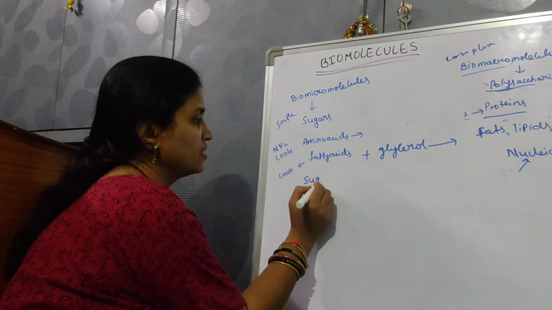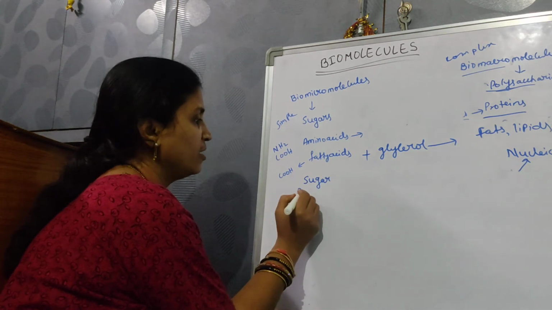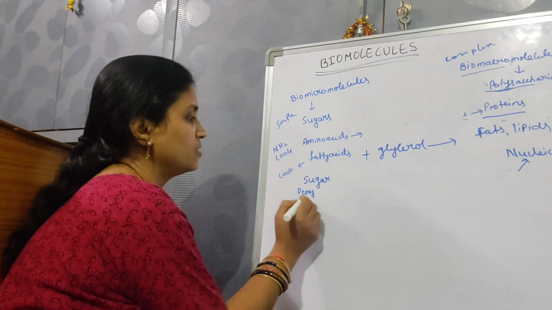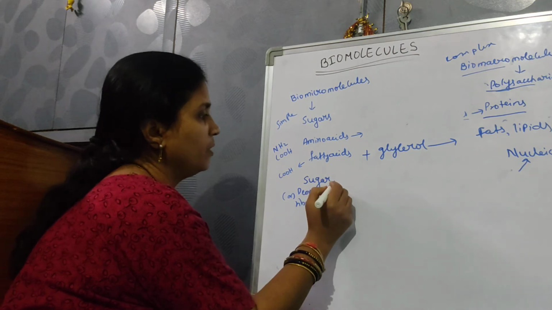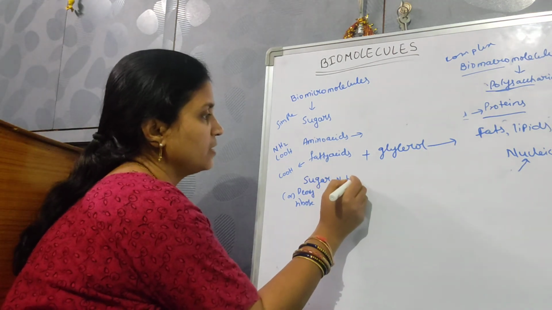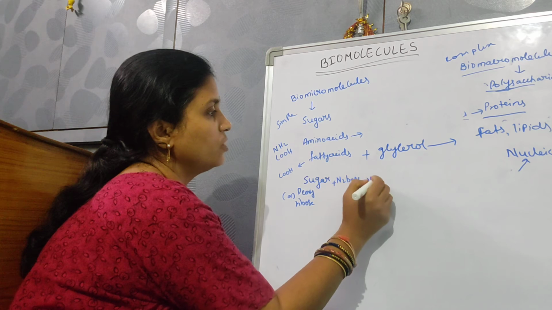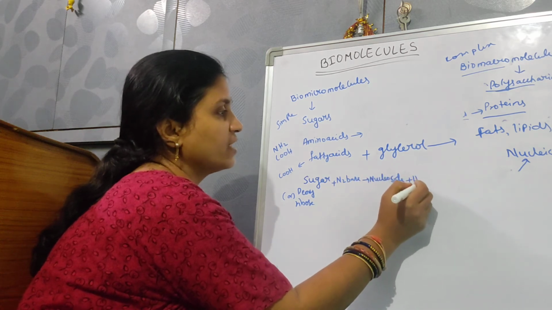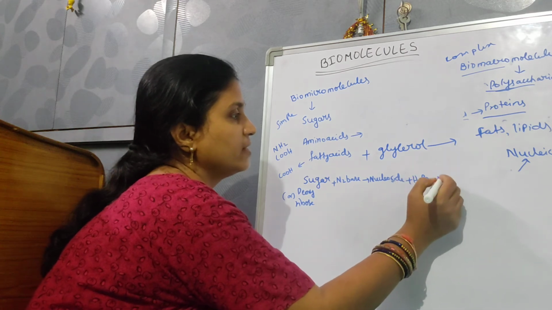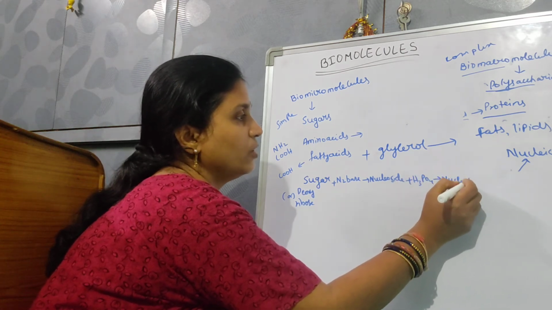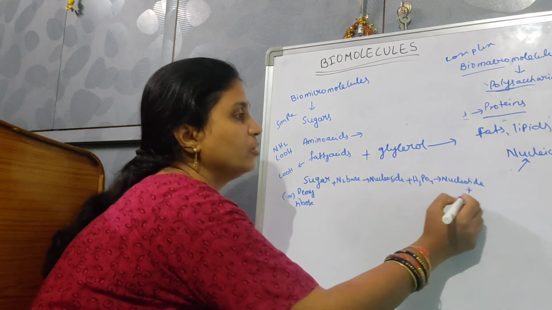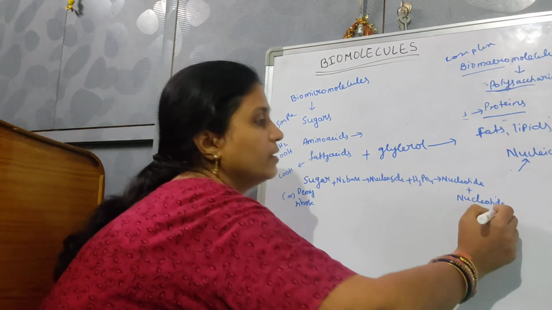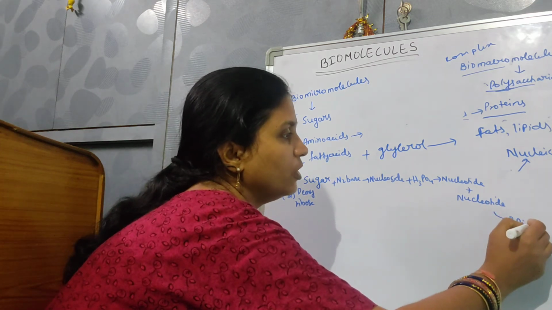So sugars, it can be deoxy or it can be ribose, plus nitrogen base is a nucleoside. Plus phosphoric acid is nothing but a nucleotide. One nucleotide plus another nucleotide forms a dinucleotide.